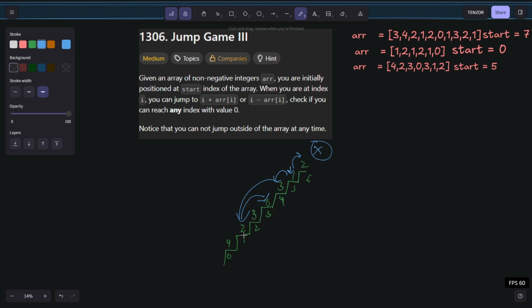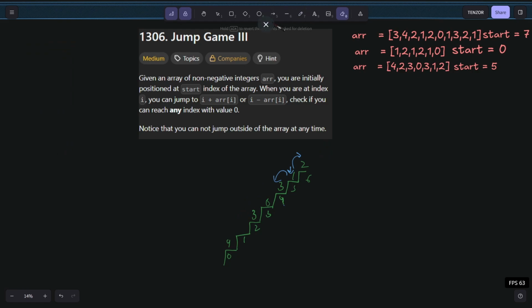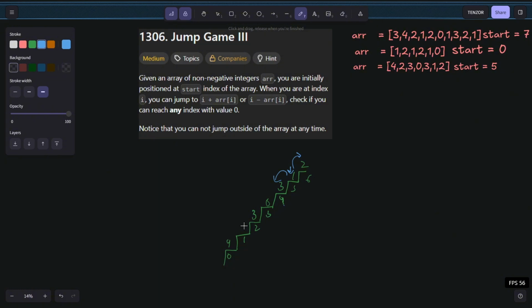Let's consider it has something like 1 instead. If it contains 1, can we still reach it? From 3 we can go to 1. From 1 we can go up or down to 4 or to 3. From 3 we can go 1 2 3 to again 1, which results in the same loop. And for 4 we can go 1 2 3 and 4 to again 3, which leads to the same loop.